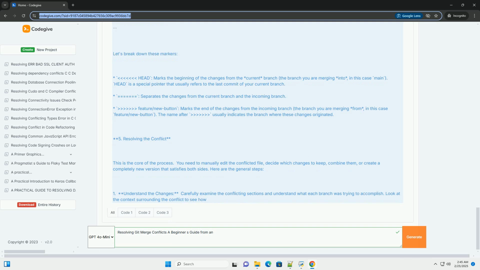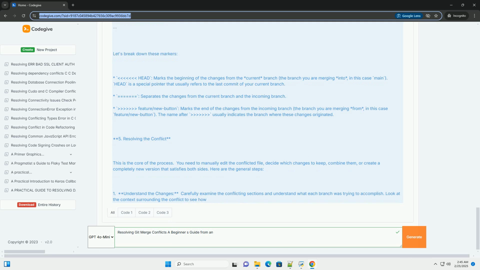Using a merge tool for complex conflicts: using a dedicated merge tool can be extremely helpful. Git can be configured to use a visual merge tool like Meld, kdiff3, or Beyond Compare. These tools provide a three-way view of the conflicting files, allowing you to easily compare and combine changes visually.